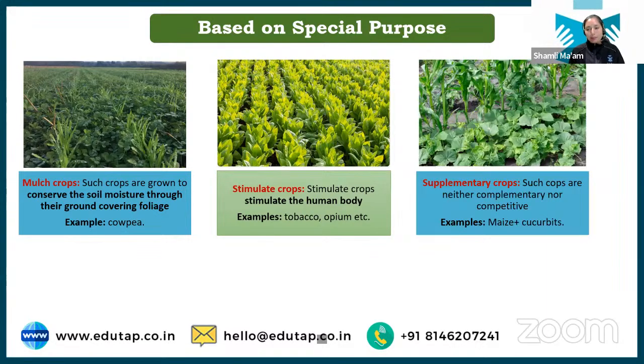And then we have some supplementary crop. See, we have discussed the augment crop, complementary crop. Now we have another group, that is supplementary crop. Now supplementary crops are neither complementary nor competitive, meaning neither will they compete with each other nor will they benefit each other. So if we have such a group or pair present, that is known as supplementary crop,